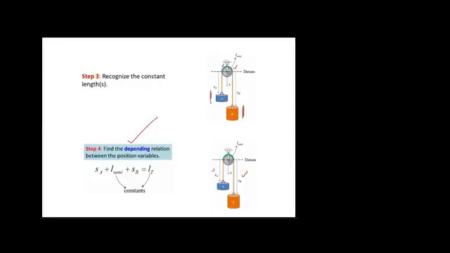Okay, so we know that in this case, the total length of this cord, or the total length of this rope, is basically equal to SA plus SB plus this constant length.